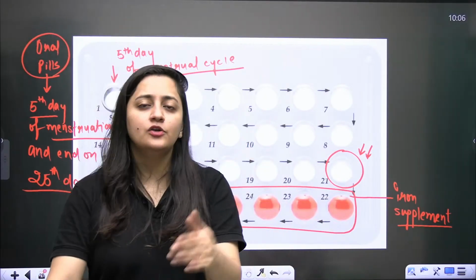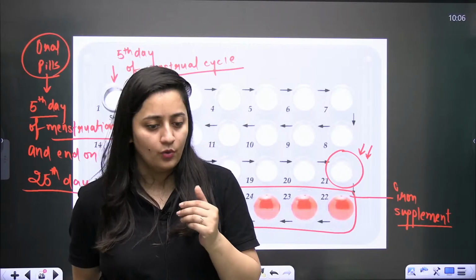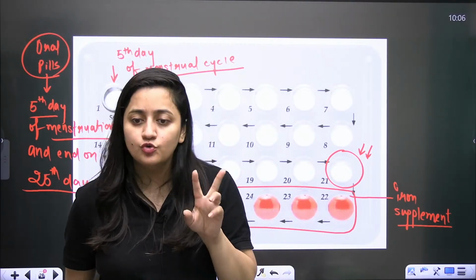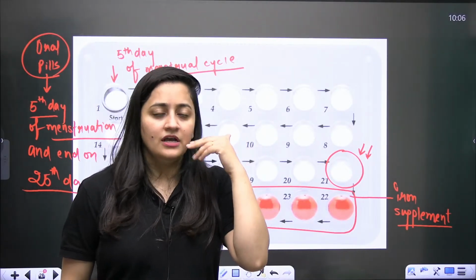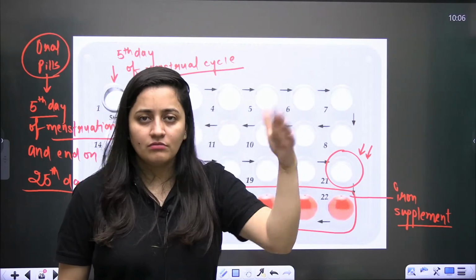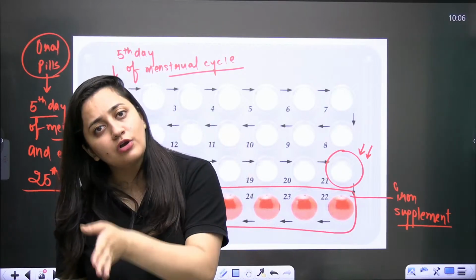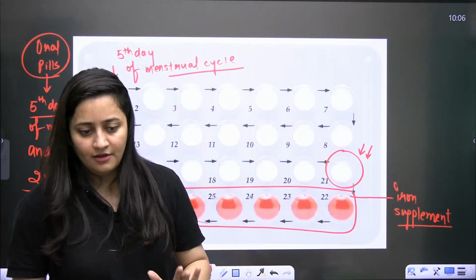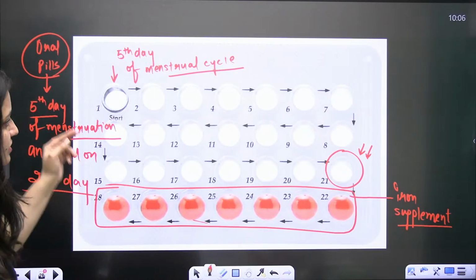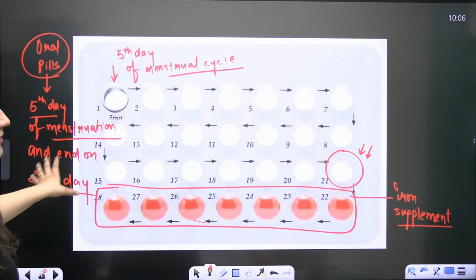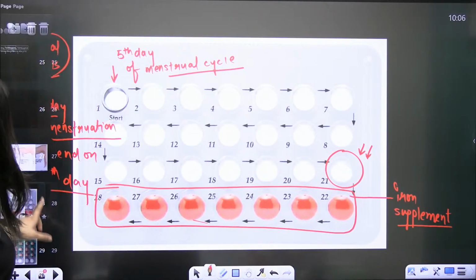It's not like that: today you forgot, next day take 1 tablet. No, the next day the female needs to take at least 2 tablets, and if she forgets for 3 days, then obviously she needs to go to the doctor, and the doctor is going to guide that. So this is how it works, this is how the female needs to start it. So this is about the combined pills.